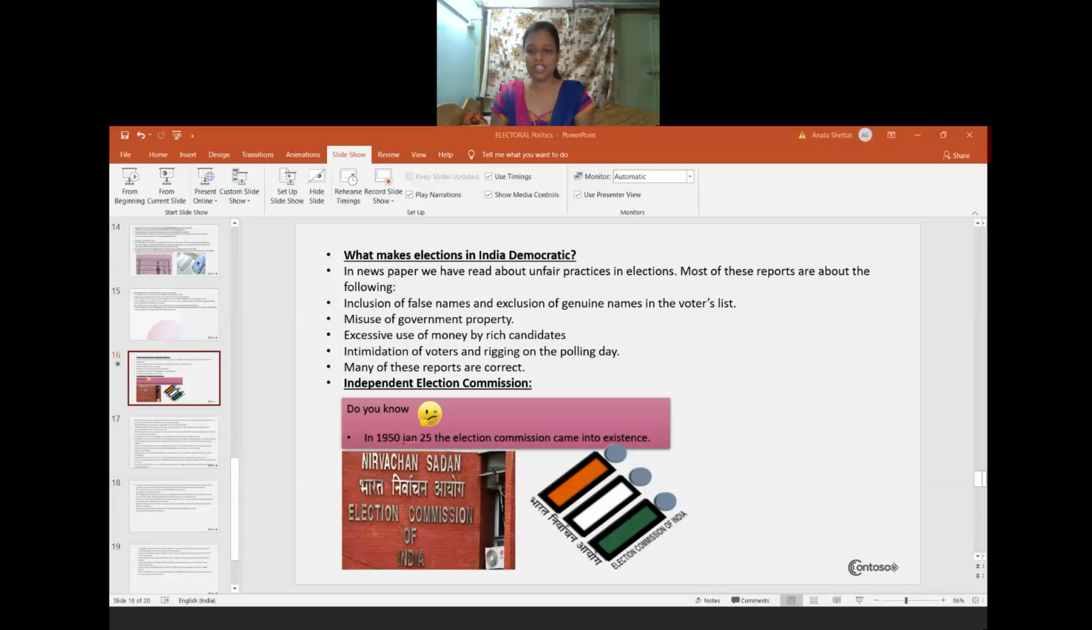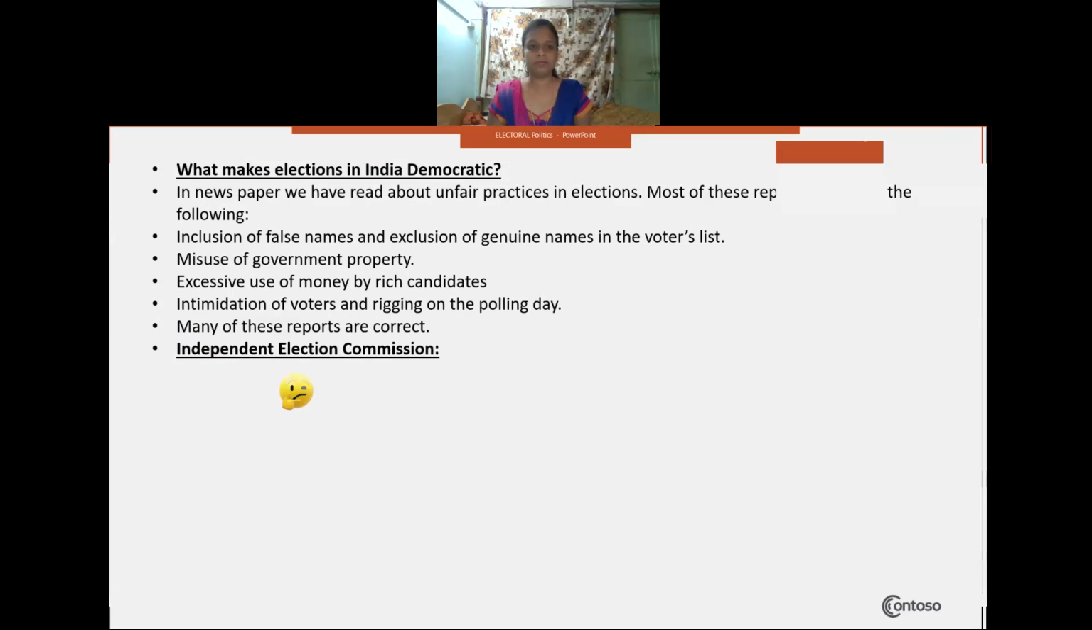Very good afternoon, children. In the last class, we learned the procedures and how the election system works in our country. According to that, the first step is that we have to divide the country into certain constituencies. We have to divide some areas.